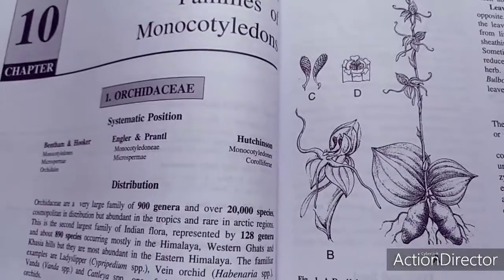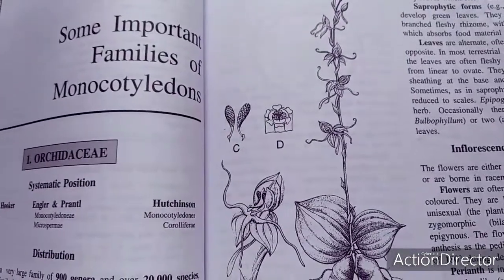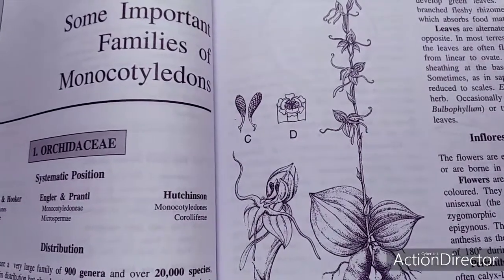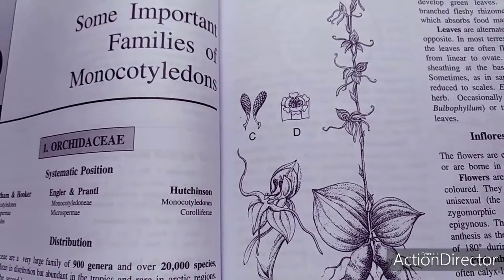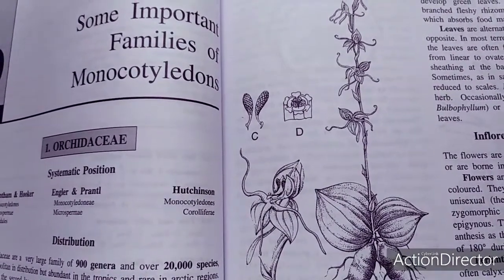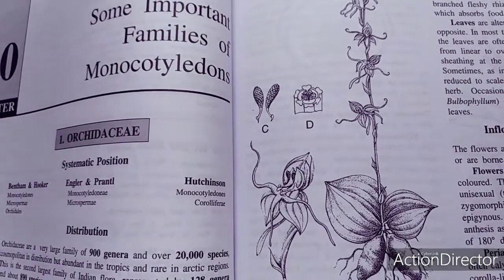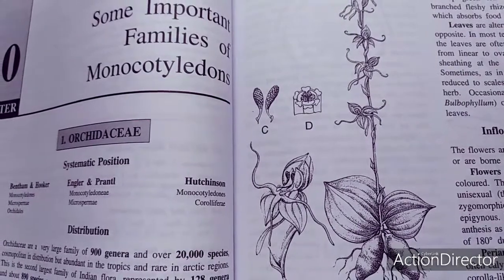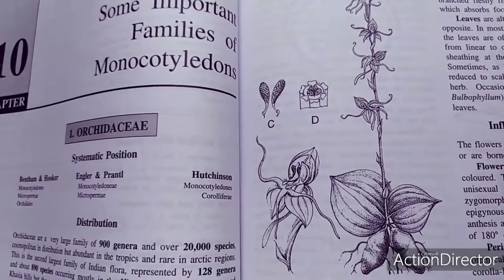This is Habenaria diphylla, a flowering plant, shown in the diagram. They are simple perennial herbs of various habit: terrestrial, epiphyte, or saprophyte. Most of them are epiphytes. The tropical species are mostly epiphytes, while those occurring in temperate zones are largely terrestrial. Most species produce fleshy roots, rootstocks, corms, and buds.